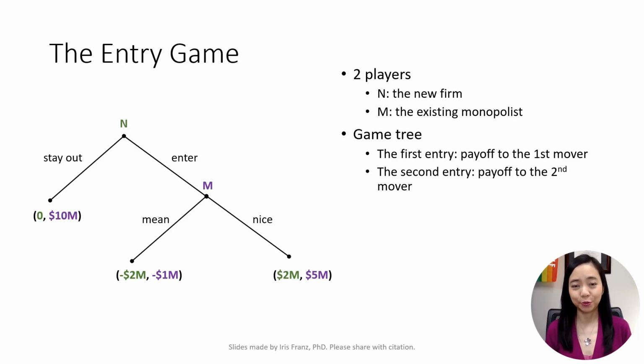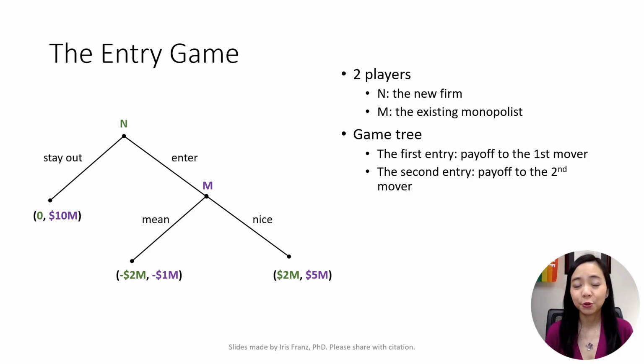Let's look at an example, the entry game. In this game, we have two players, the new firm, N, and the existing monopolist, M. So here's a story. In a small town, there is only one monopolist, M. The new firm, N, is deciding whether it should enter the market to compete with the existing monopolist, M.